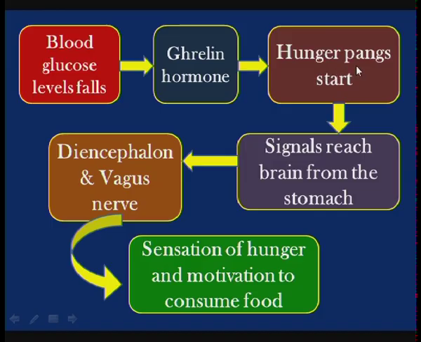When these hunger pangs are initiated in the stomach, signals reach the brain from the stomach to the forebrain, the part of the human brain called the diencephalon. When the diencephalon receives the signals from the stomach with the help of the vagus nerve, immediately it stimulates us, or motivates us, to consume food. So, this is the process behind feeling hungry and consuming food.